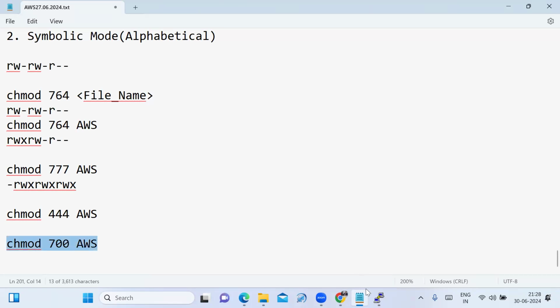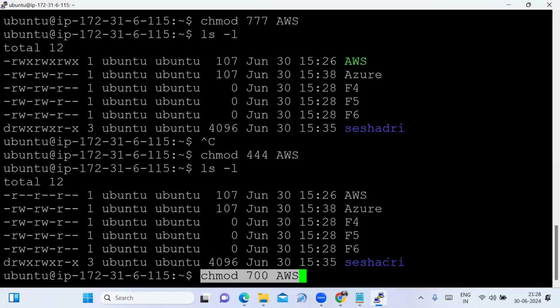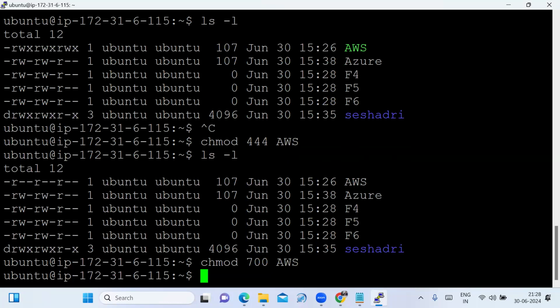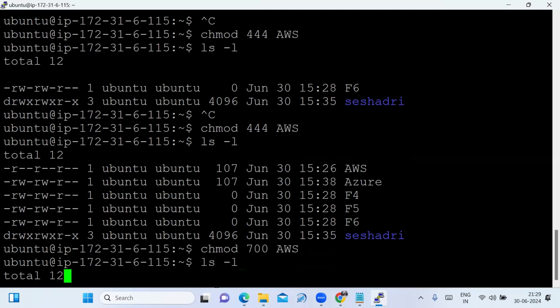Now I am typing this one. What permissions am I giving for the owner? For the group? For the others? See, I am typing ls -l. The owner I am given all permissions: read permission, write permission, execute permission. The group I am not given any permission. The others also I am not given any permission.